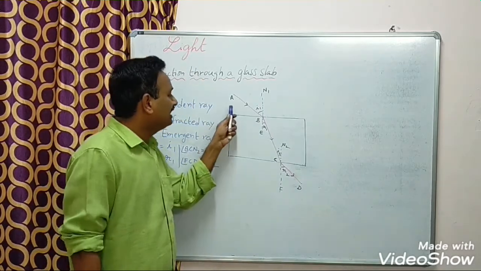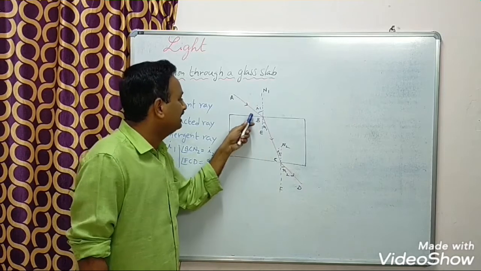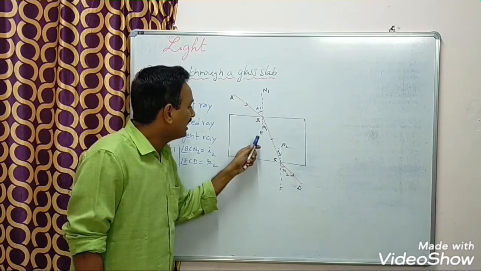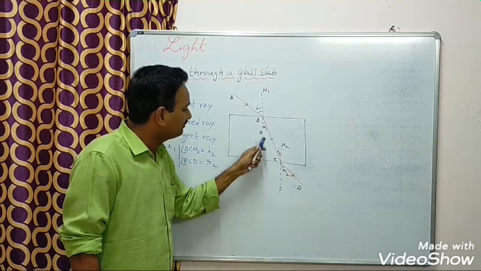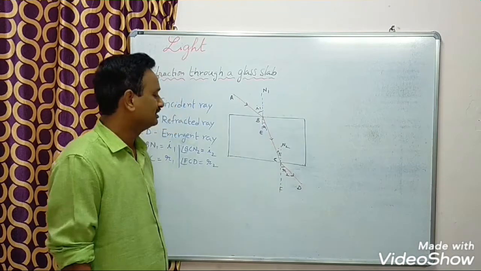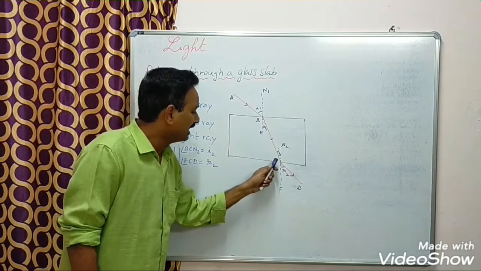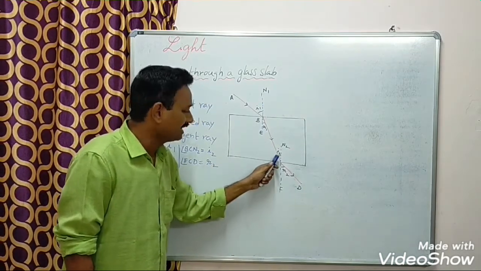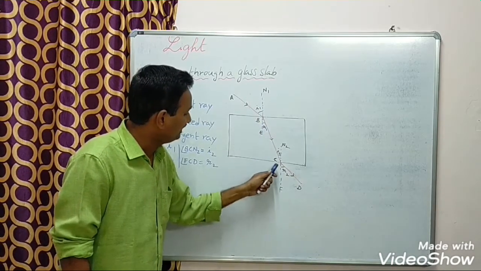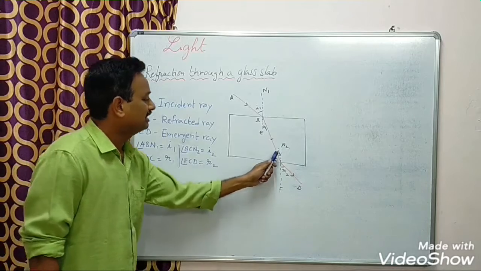Here, angle ABN1 indicates angle of incidence, that is I1. Angle EBC indicates angle of refraction, that is R1. At the other end, the angle of incidence is I2, that is angle BCN2.